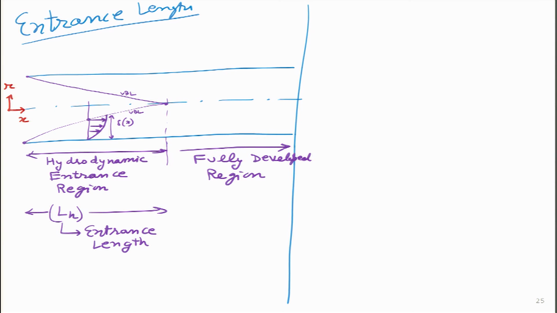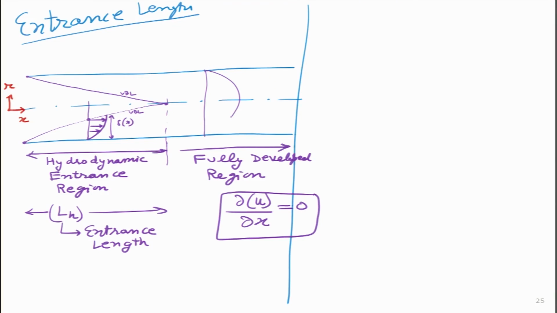What is so important in the fully developed region is that most of the properties over here, let us talk in terms of the velocity in the x direction, its gradient with x becomes 0. In other words, if we move along the pipe, the velocity profile will still vary with r, which means it could have a parabolic profile, or for the turbulent case it can have a different type of profile.